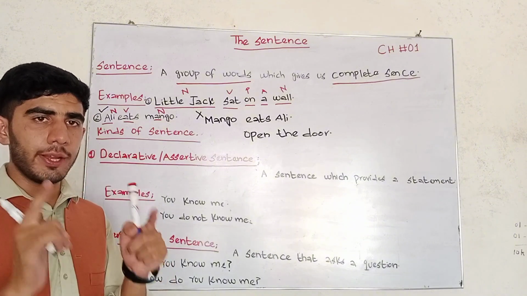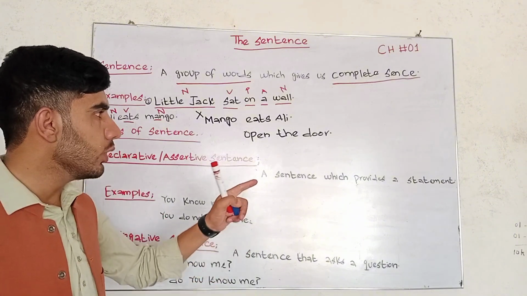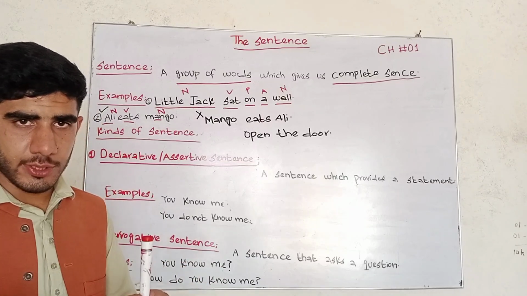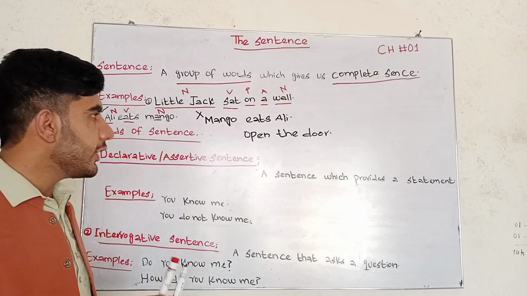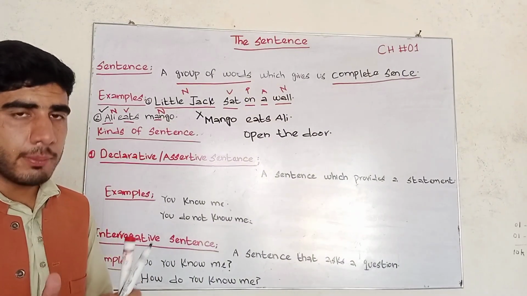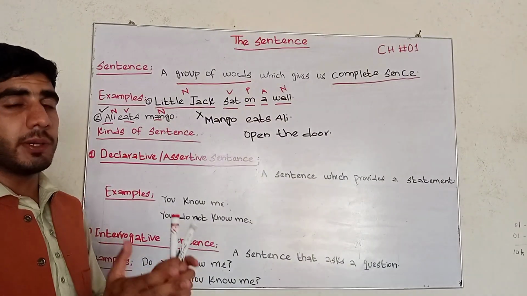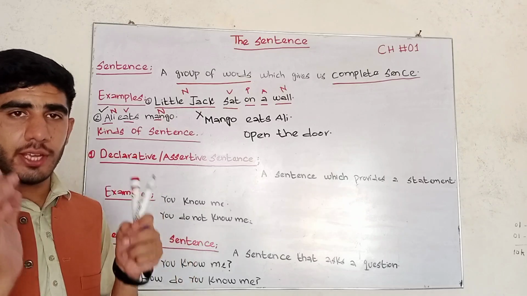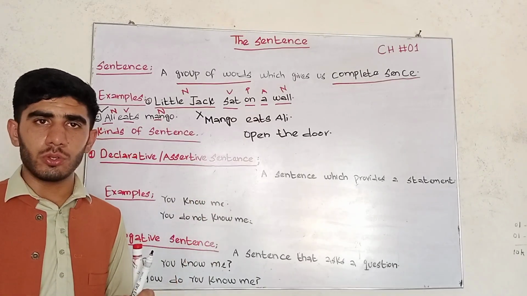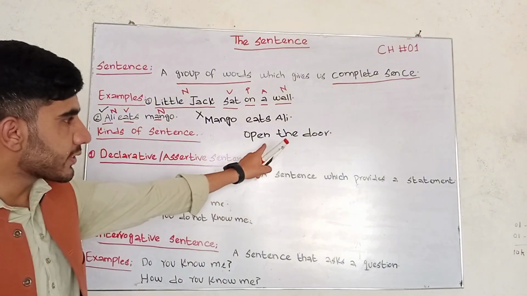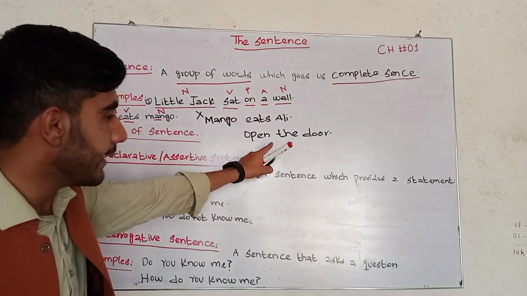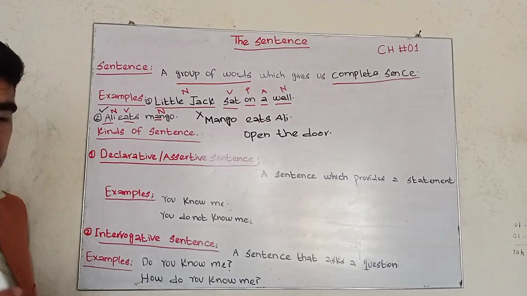not discussing to you, I'm not showing you the word you. I'm not showing the word you in this sentence, but it means that in imperative sentences, the subject is understood, but we are not sharing the word you. So it's called an imperative sentence. But this is also a group of words, and it is also given to us as a complete sentence.